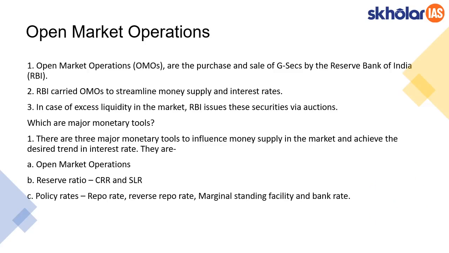The first article is on open market operations. It is related to your Mains GS3 paper as well as Prelims. In open market operations, we know that the RBI purchases and sells government securities. This is done to basically streamline the money supply in the market as well as the interest rates in the banks. These are the two broad objectives of doing OMOs.